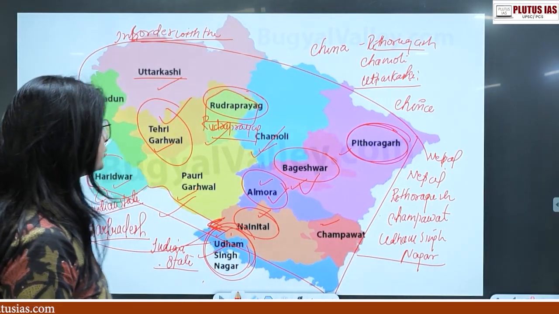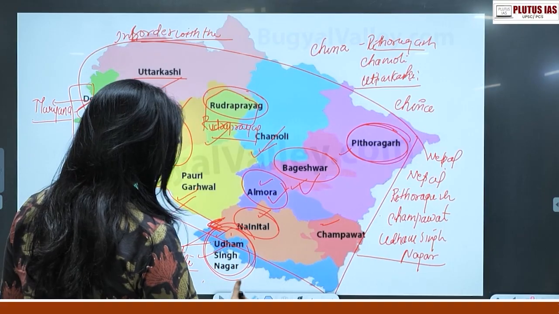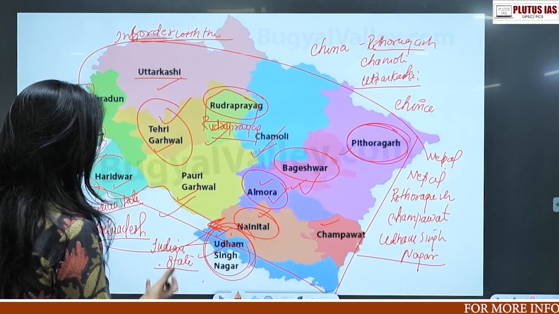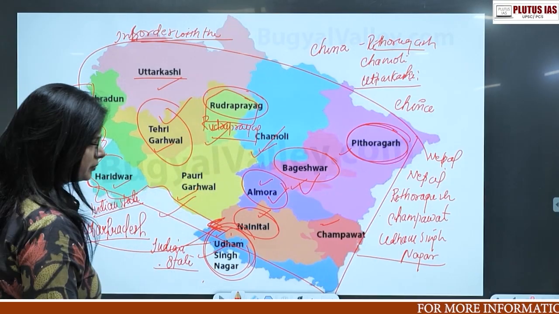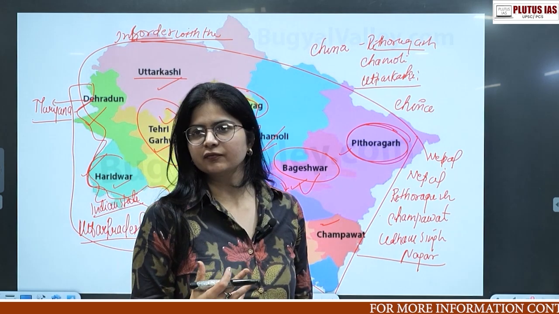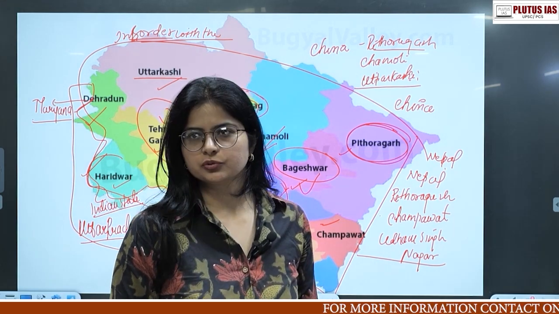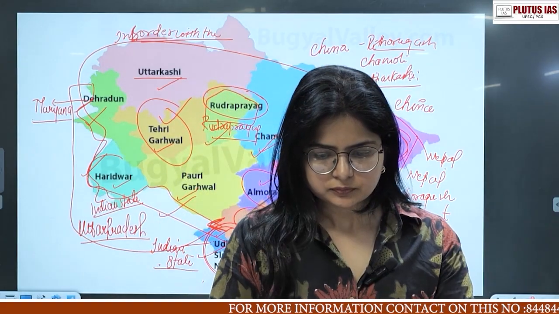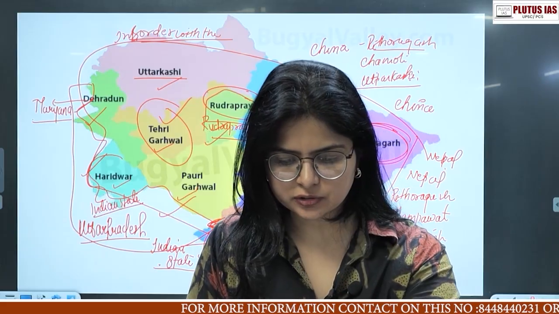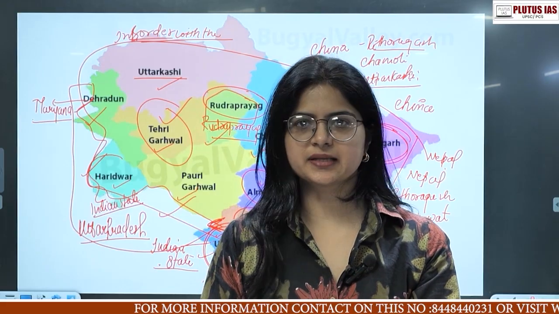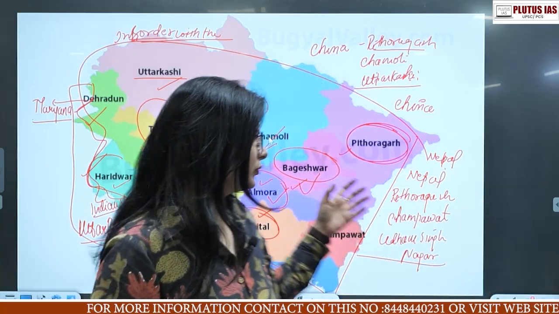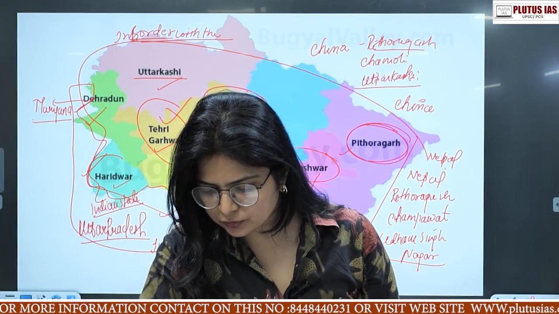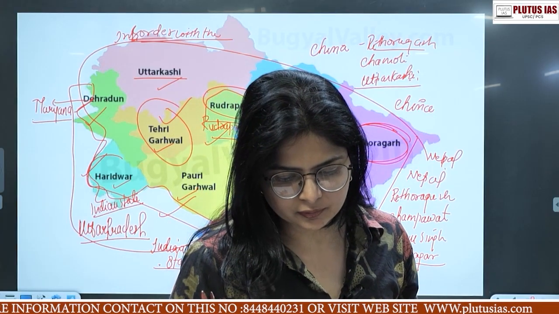You need to understand these districts, and the ones which share a boundary with neighboring countries or states. You can write down these states separately, because this kind of understanding is essential to attempt the questions which come directly from this area. Now, talking about certain other facts: which district is the maximum in size, and which one has the maximum boundary. We'll discuss that also. So write down the major one.